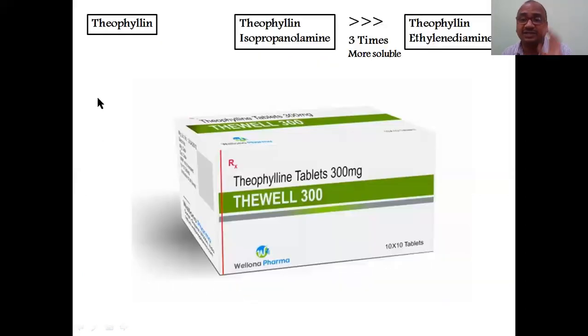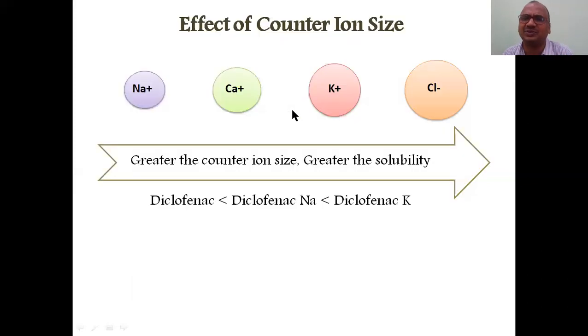Okay. And you can see one example of theophylline. Theophylline isopropanolamine, theophylline ethylene diamine. Two salts are there. This is the plain form, one form, another form, ethylene diamine. The isopropanolamine one is three times more soluble. That's why 3 greater-than marks I have shown here. More soluble, more dissolution. So if you become a scientist, you prepare theophylline isopropanolamine tablet for your pharmaceutical company.